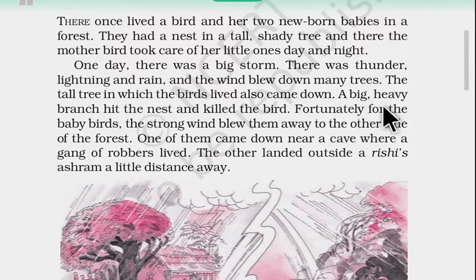Unfortunately for the baby birds, the strong wind blew them away to the other side of the forest. One of them came down near a cave where a gang of robbers lived. The other landed outside a rishi's ashram a little distant away. Now what happened after that?